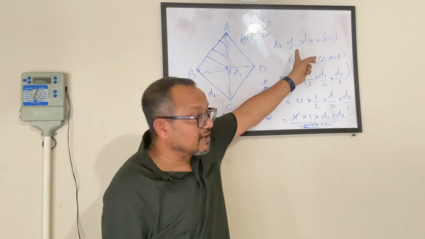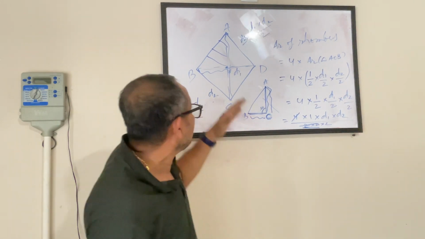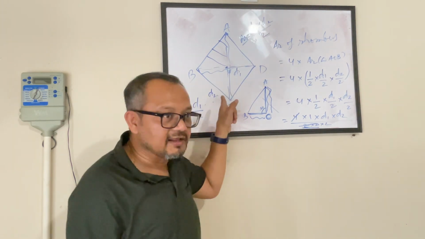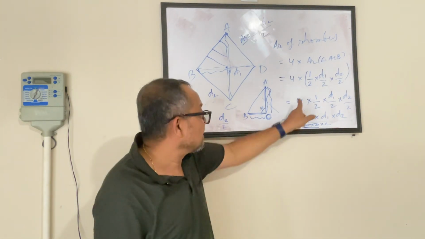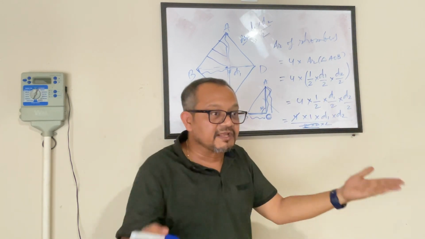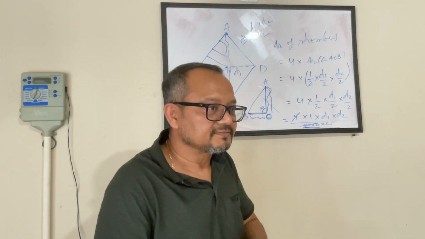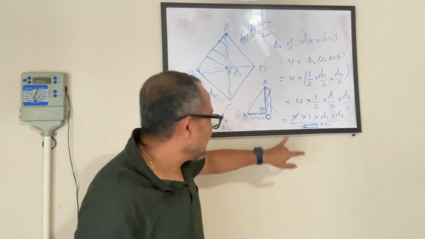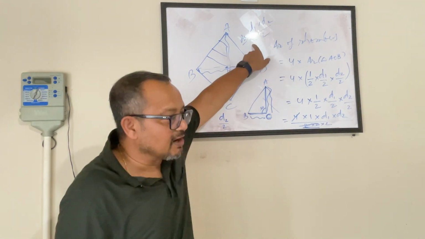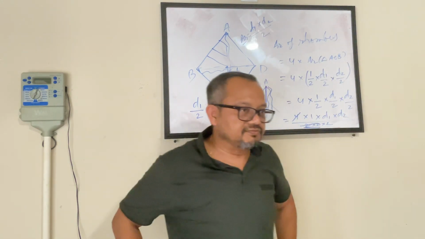So even if you forget the formula, just by looking at the property, you can look at the shape and figure out, oh yeah, I know the diagonals bisect, and this forms 4 right angle triangles. Area of one right angle triangle is this much. If I multiply that by 4, that gives me the area of rhombus. So after doing all the magic that we have done so far, we found that area of rhombus is multiplication of diagonals divided by 2.